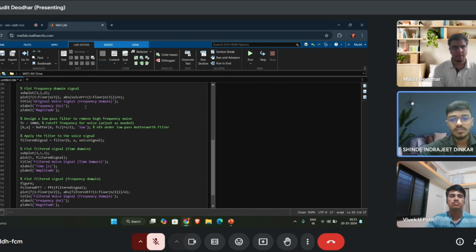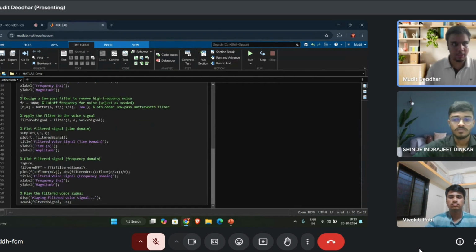And the next command is title, original voice signal frequency domain. This command adds the title to the plot. Then the commands xlabel and ylabel label the x-axis as frequency in hertz and the y-axis as magnitude, respectively. Now the next step is to design the low pass filter.